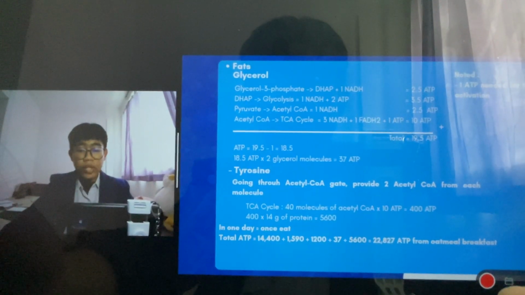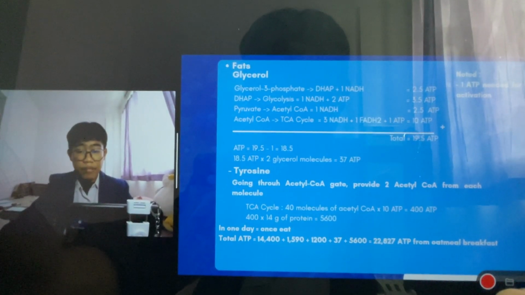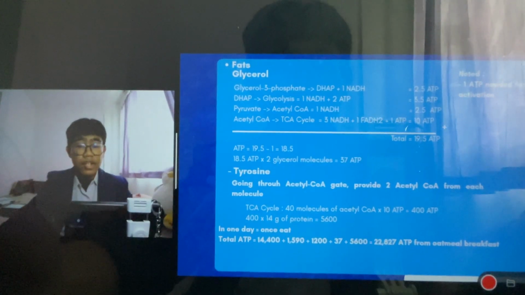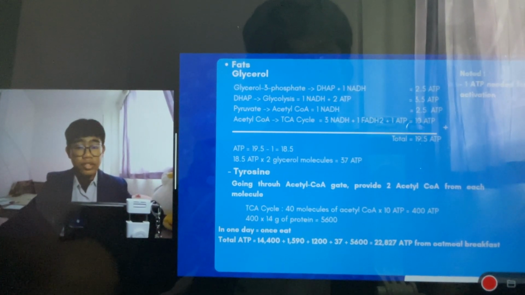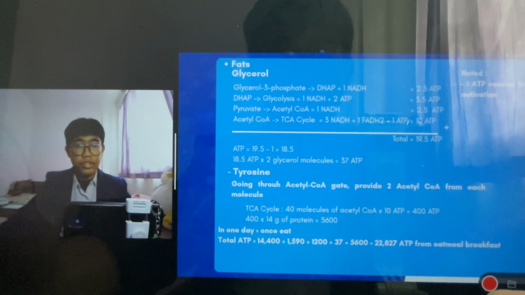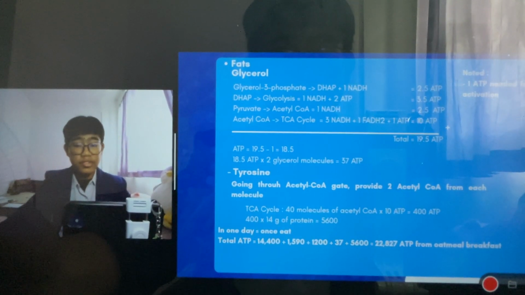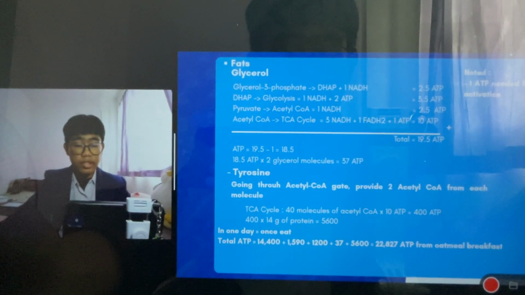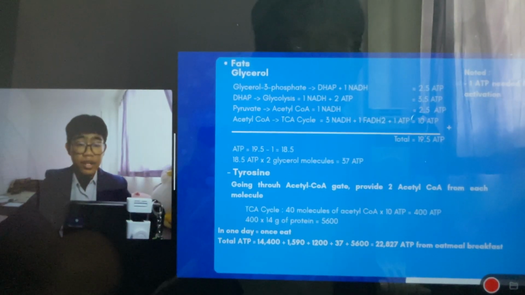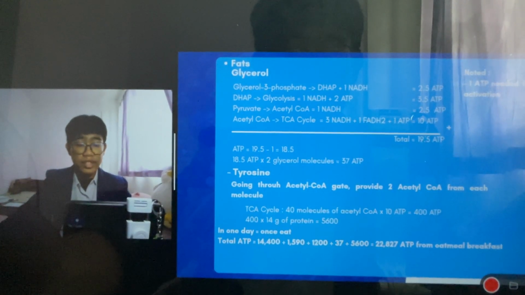So in one day, we also have tyrosine here, which is part of the protein. In the TCA cycle, protein will be going through, and for tyrosine, I take the example of the gate of the tyrosine for the entrance. It is from the acetyl-CoA gate. So from the tyrosine, there will be a result of 2 acetyl-CoA, and from 1 acetyl-CoA will result in 10 ATP. So if there are 2 acetyl-CoA, there will be 20 ATP for 1 molecule of tyrosine.